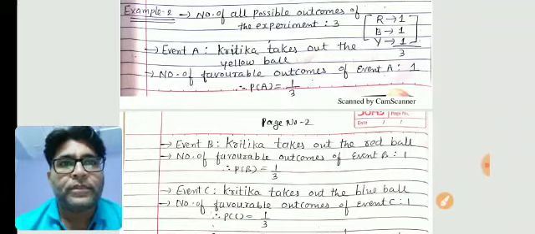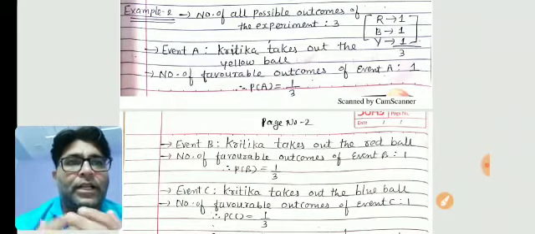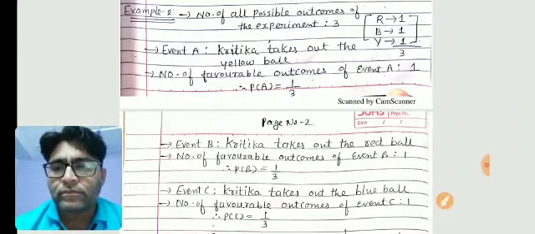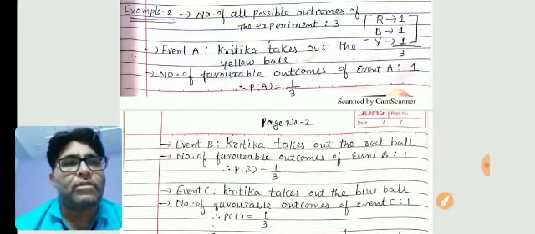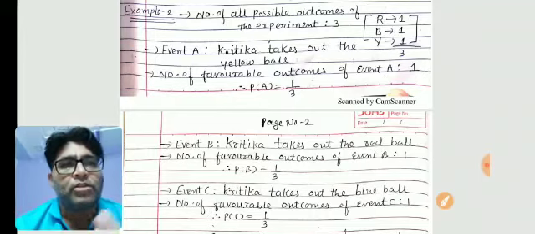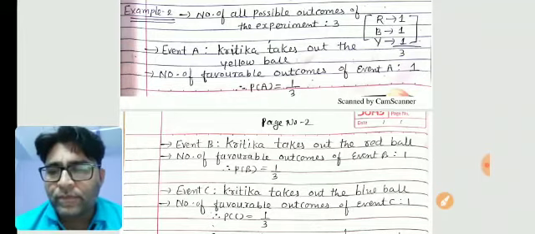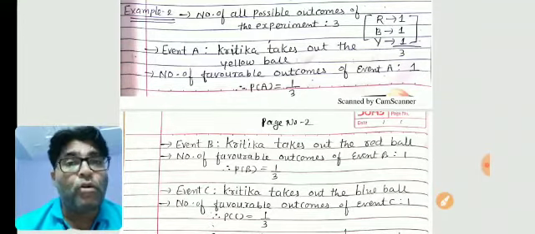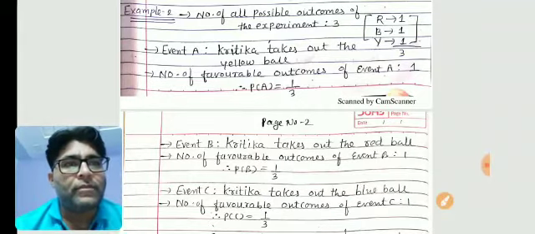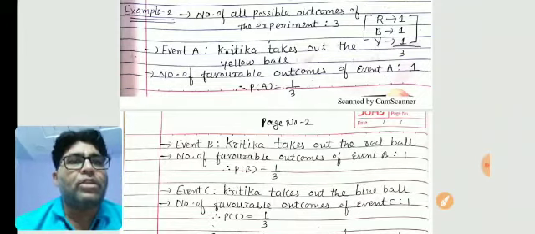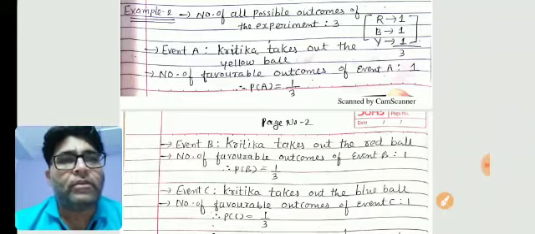Now event B, Kritika takes out the red ball. So here again the number of favorable outcomes of event B is also 1. So P of B, number of favorable outcomes of event B divided by number of all possible outcomes of the experiment, is 1 by 3. Event C, Kritika takes out the blue ball. So again the number of favorable outcomes of event C is also 1. So P of C is also 1 by 3.